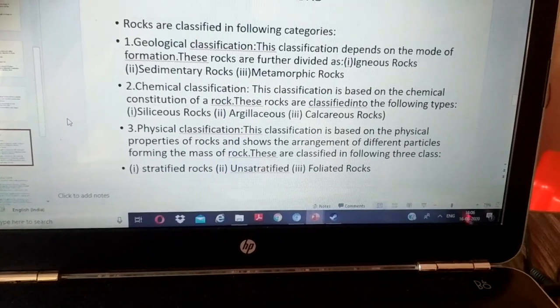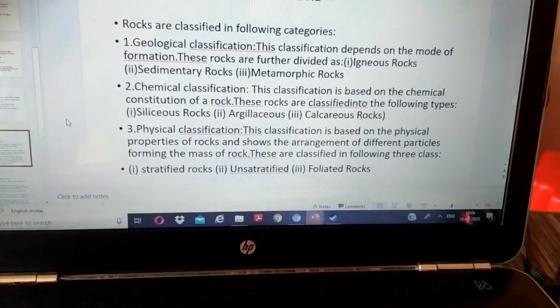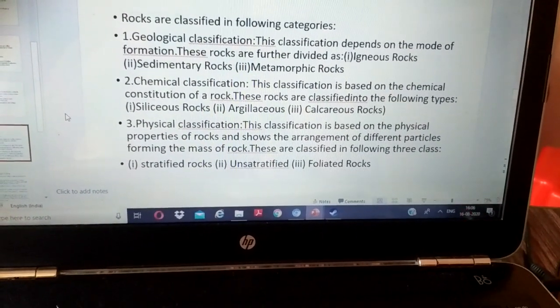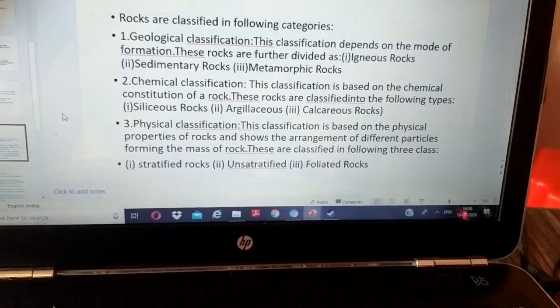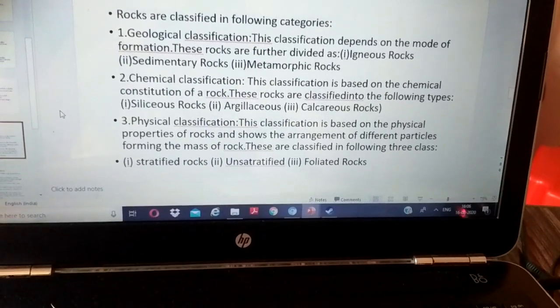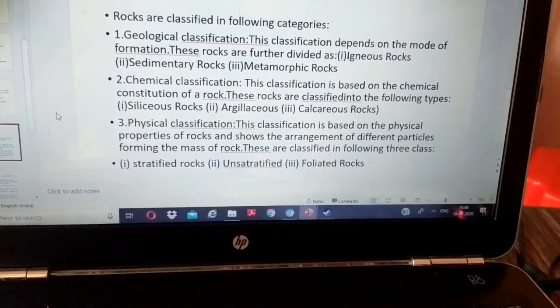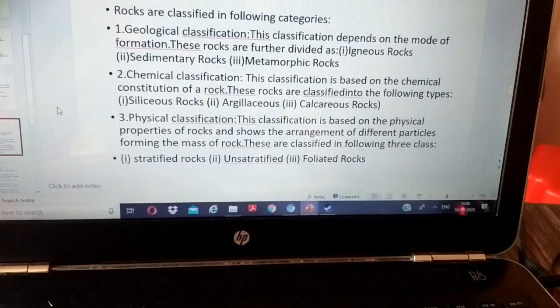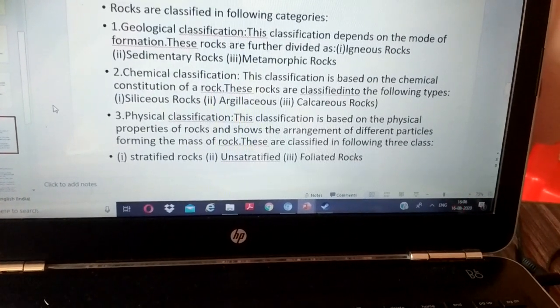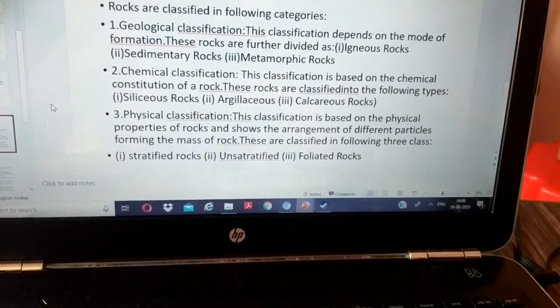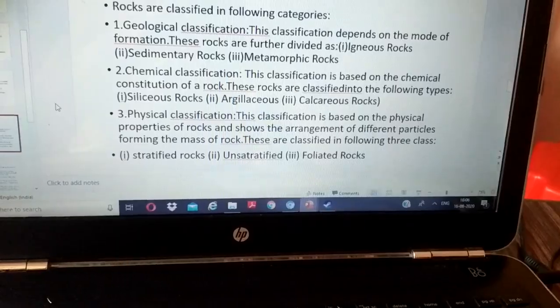The third is physical classification. This classification is based on the physical properties of rock and shows the arrangement of different particles forming the mass of rock. These are classified in following three classes. Number one, stratified rock. Number second, unstratified. And number third is foliated rocks.